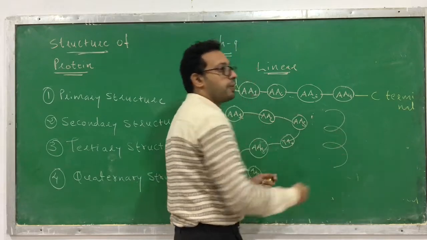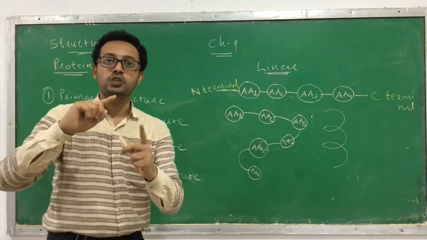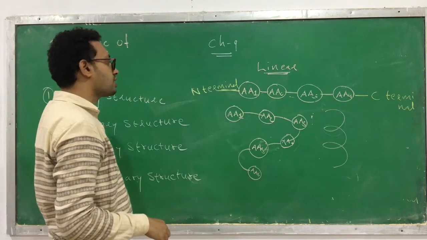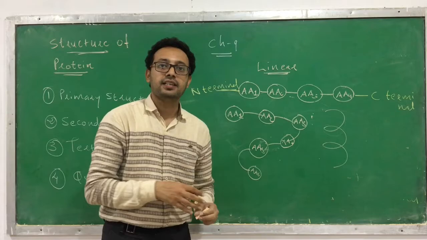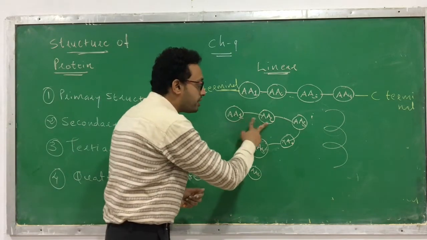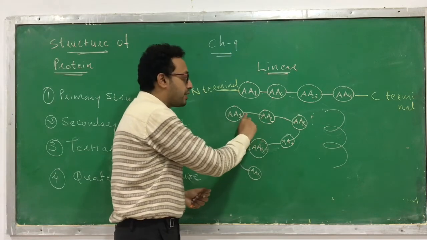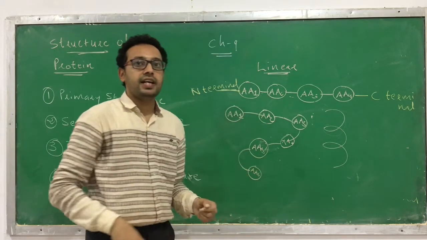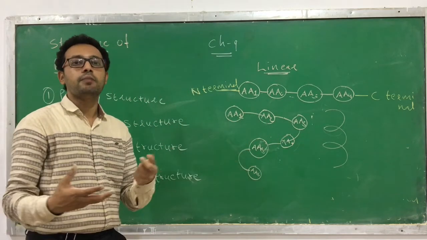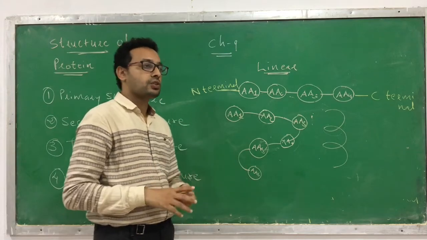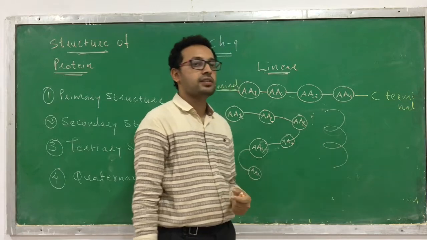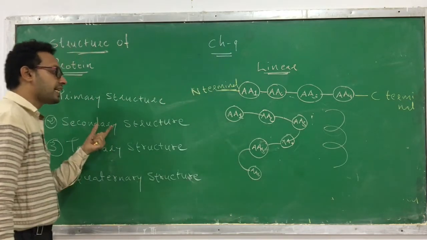Clear? So it is usually a spiral shape, or you can see a ladder-like shape. You might have seen such a ladder. Such a kind of structure that is going to be observed is called the secondary structure, and this secondary structure is due to a hydrogen bond. Apart from the peptide bond between two adjacent amino acids, the hydrogen bond is also present that leads to a bending. So the two amino acids can come together. This is called a secondary structure. Usually it is flat or it may be a spiral shape.